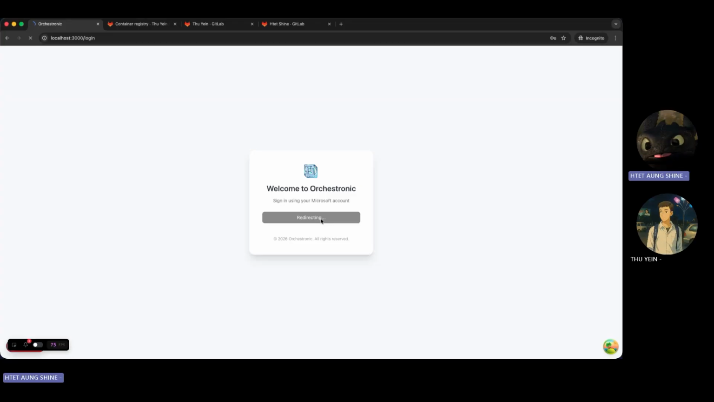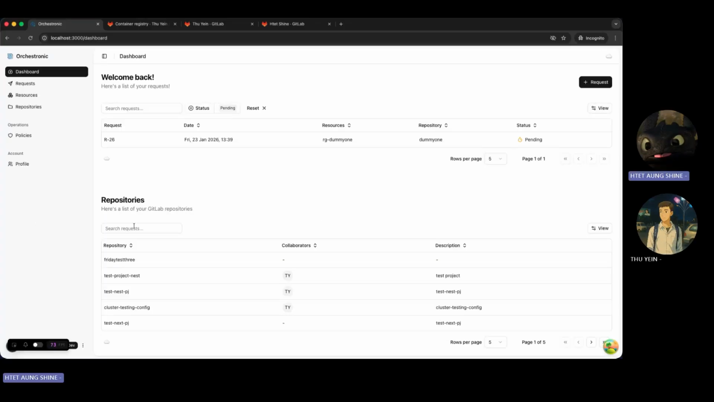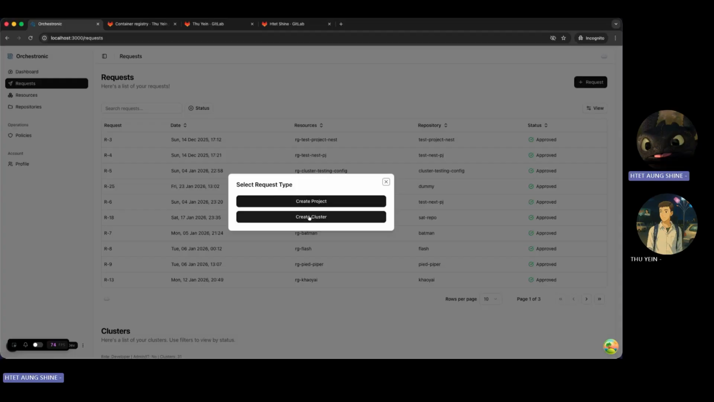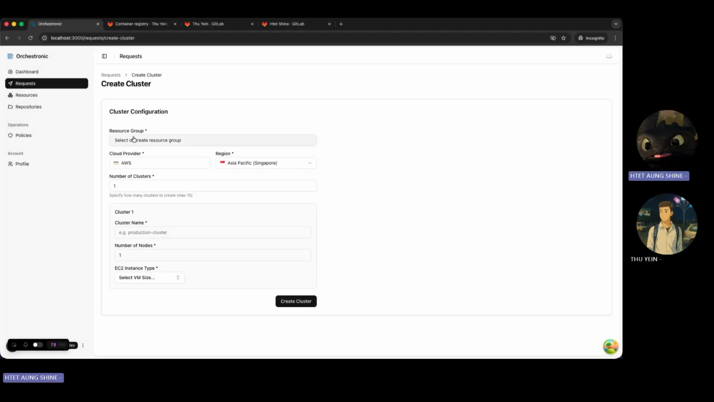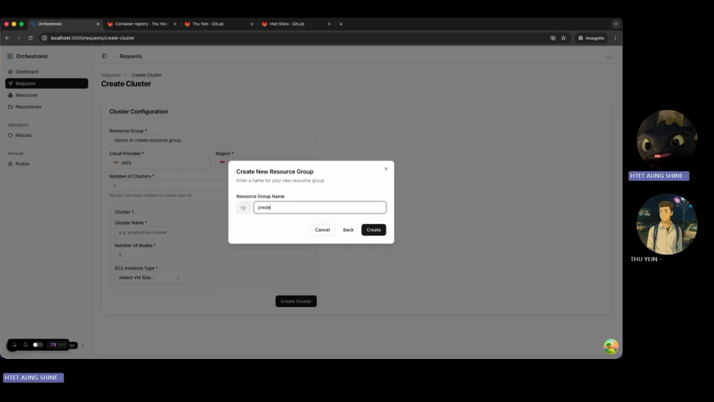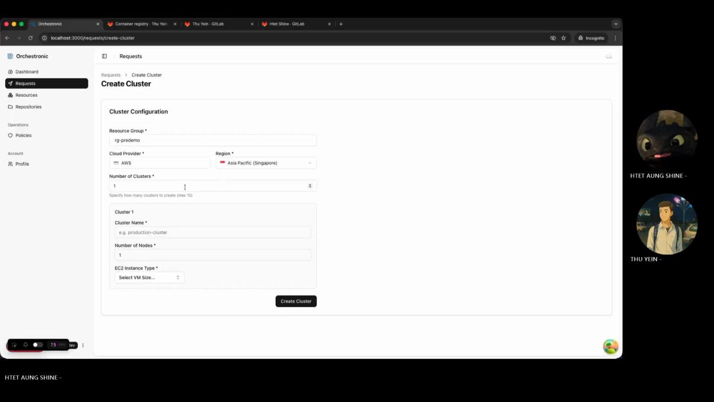Okay, it has signed out, so we need to sign back in. In order to deploy an application, we need to have clusters. So let's create a cluster. Okay, we need to create a resource group first, so pre-demo. And for now, we're using AWS as the cloud provider. The region is Singapore.